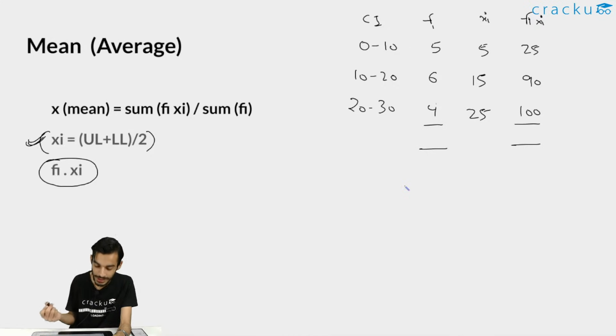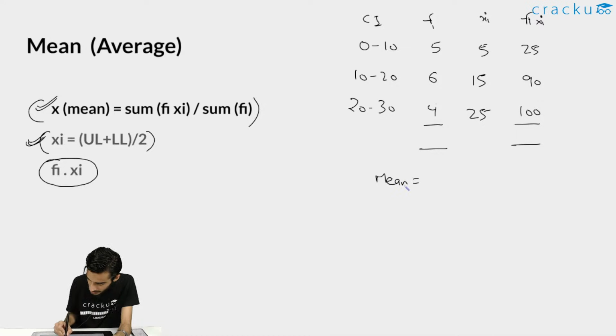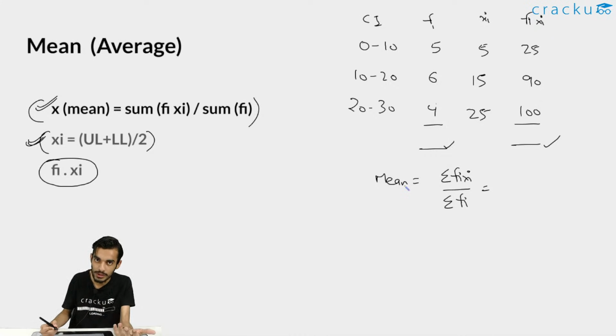After that, to calculate the mean, you just need to use this formula: mean is equal to summation of fi xi divided by summation of fi. So for calculating the mean, we need to do the summation of xi fi. This is the symbol of summation, right? Divided by summation of fi. So you just need to add these values and divide the result by summation of these values, and you will be getting the value of mean.